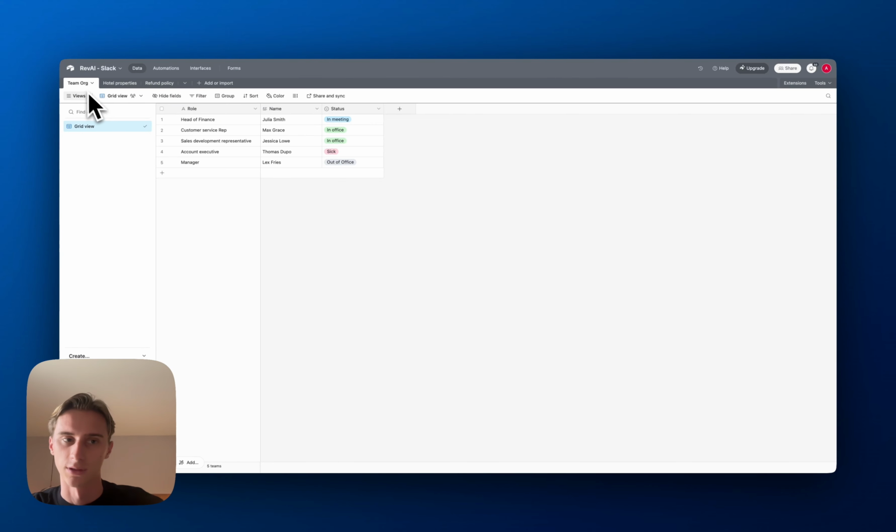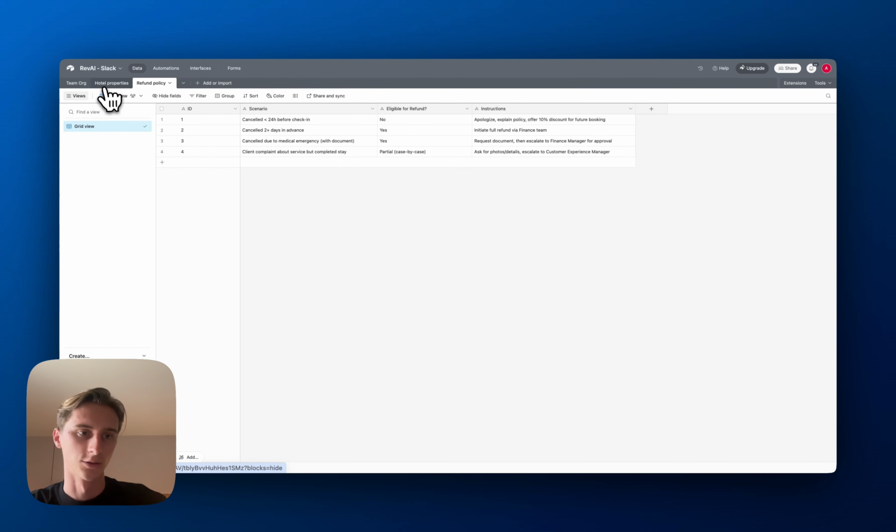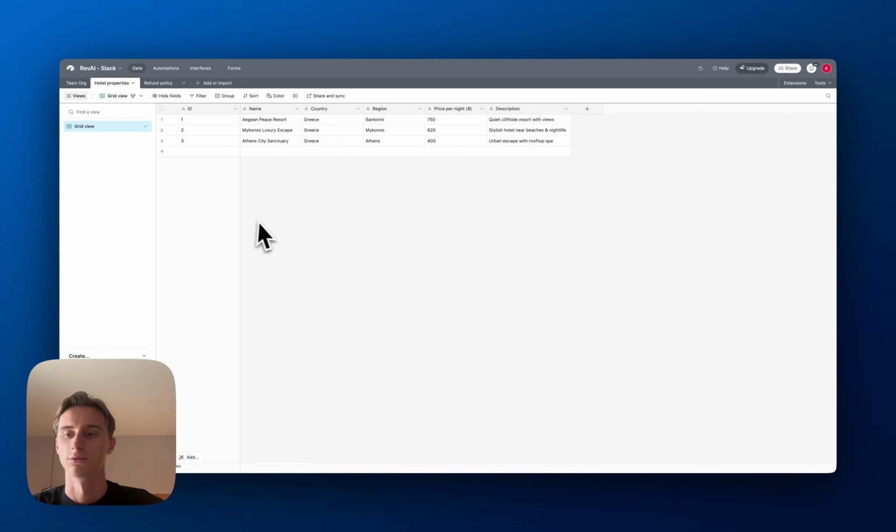And so we have three different tables on Airtable. We have the team organization, we have the hotel properties, and then we have the refund policy. So hotel properties will be useful for, let's say I'm a travel agent, someone is calling me and asking, yes, we want to go on a trip, we are going on a family trip, we want to go to Greece in a very calm area, our budget is 600 euros per night. What do you have available?